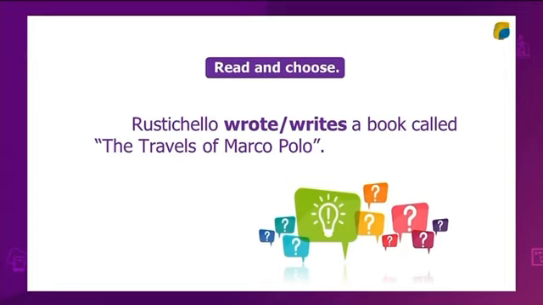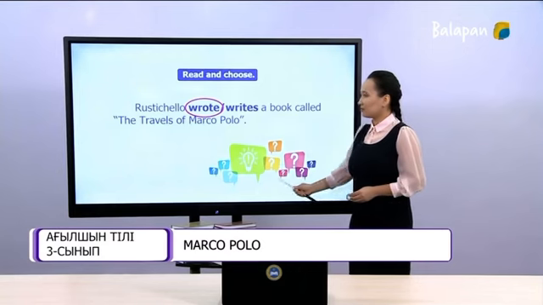Let's read the next sentence. Rustichello writes a book called The Travels of Marco Polo. The correct answer is wrote, and it is an irregular verb.